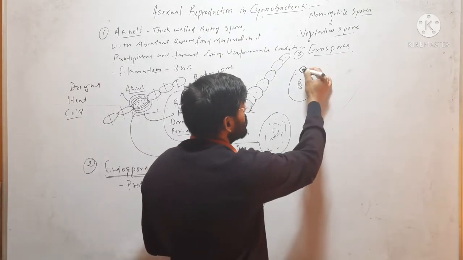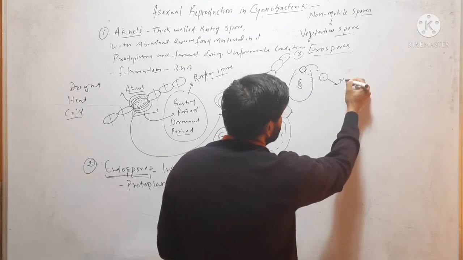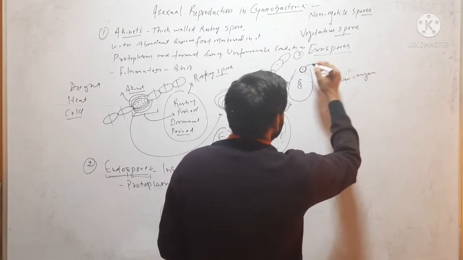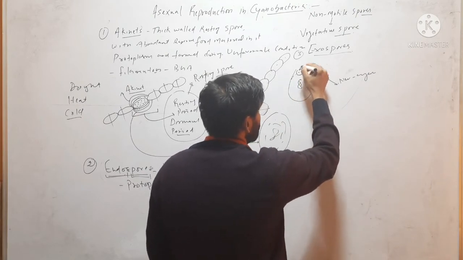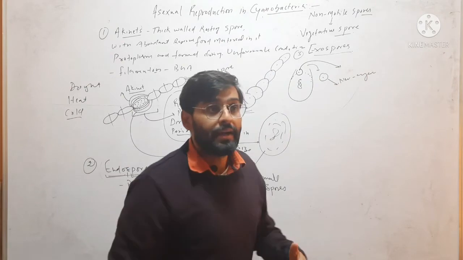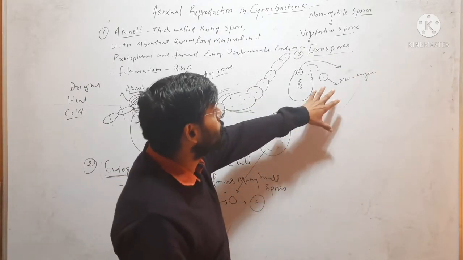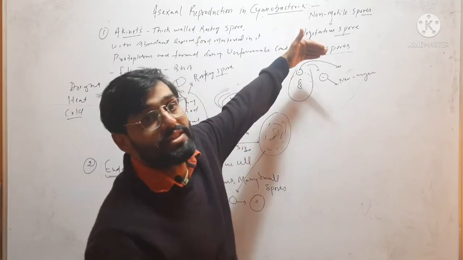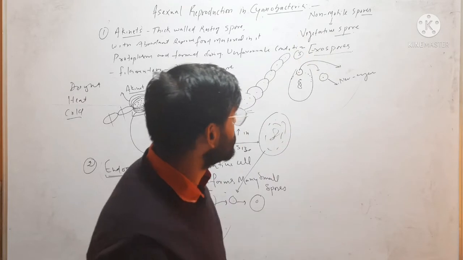It will form one spore on the outer side, it will liberate and form a new organism. Then its protoplasm will form another spore, which will also liberate and form a different organism. So this is called exospore, because spores are formed exogenously on the exposed outer side.